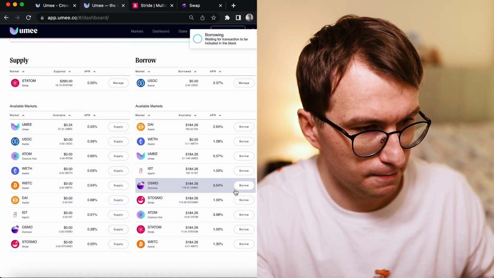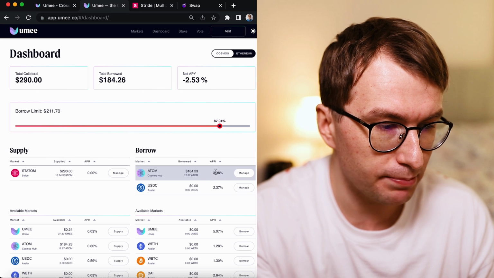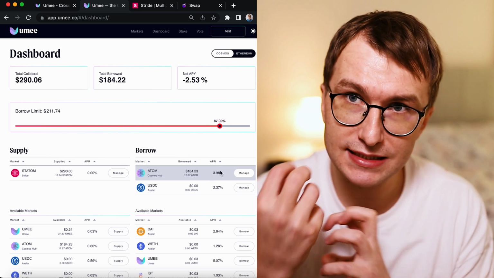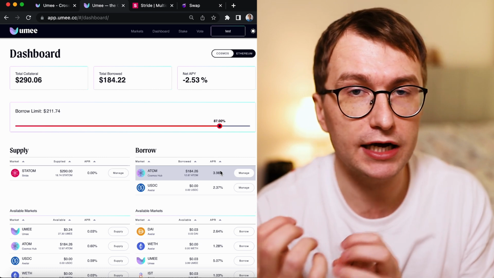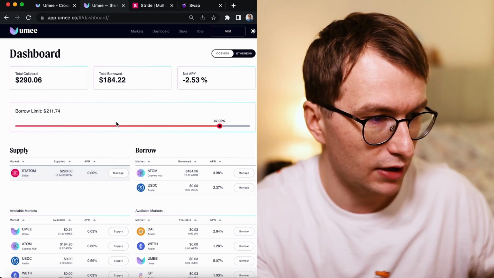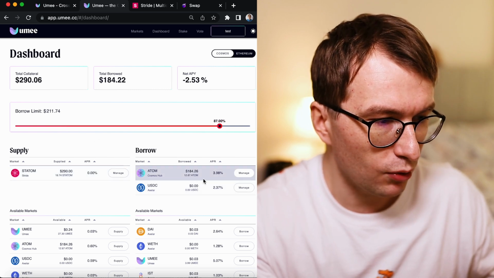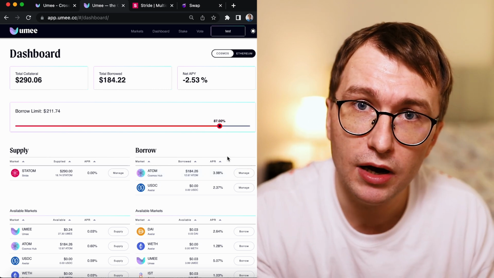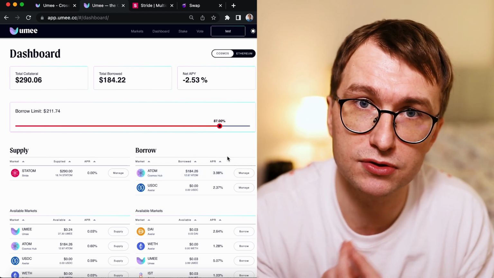Let's approve it. And you can see that I have to pay back around 4% on this loan a year. But I will still be making money because I should be earning over 20% on my liquid stake assets, right? So what I have to do now, I actually have to withdraw these Atoms. So what I'm going to do now, I'm going to transfer these Atoms to Osmosis.